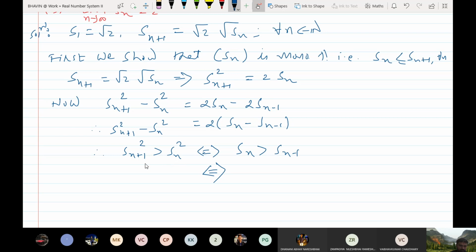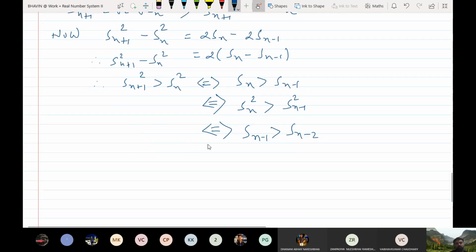now you can replace n by n minus 1. So Sn square is greater than Sn minus 1 square. Repeat the same argument: this is true if and only if this is true. So replacing n, this is true if and only if Sn minus 1 is greater than Sn minus 2, and so on. If and only if, continuing in this way, S2 is greater than S1.